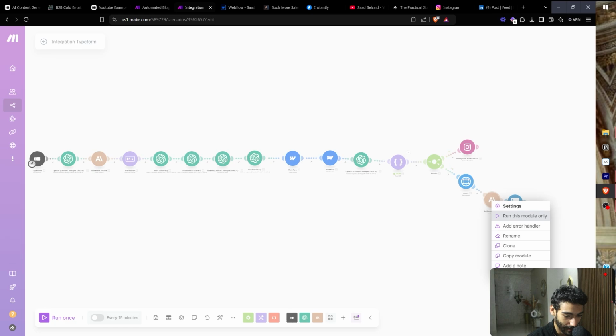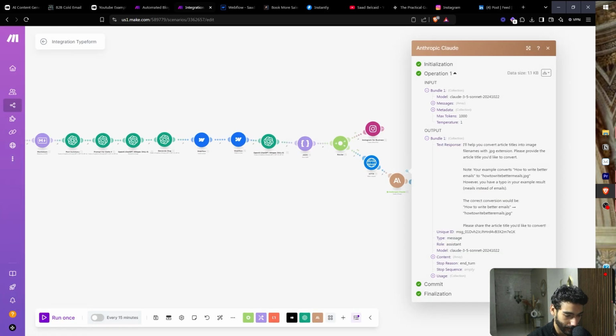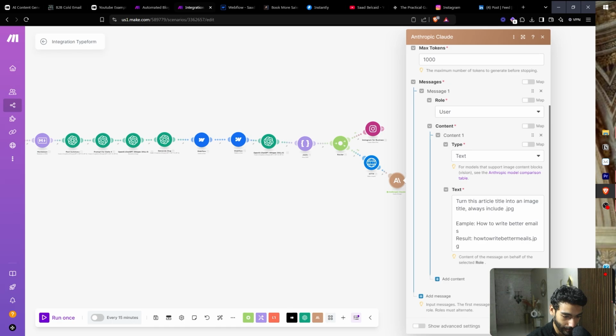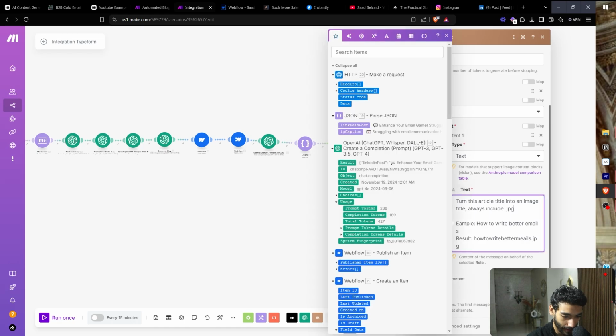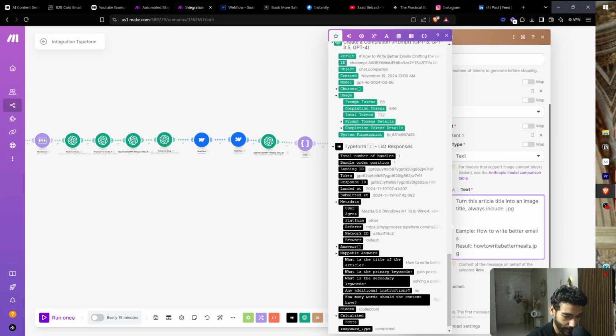Now if you test this, you can see your example, how to write blah blah blah. Turn this article, always include JPEG, and then we're gonna have to map the title, which is going to be, where is it? Here's the title.